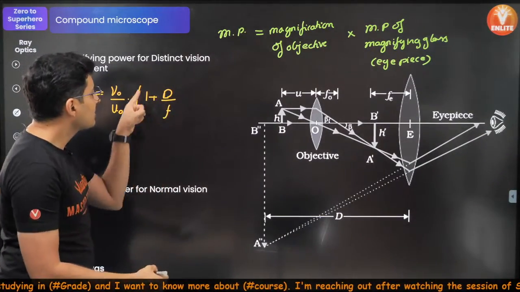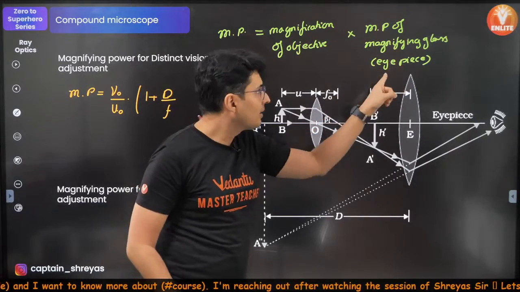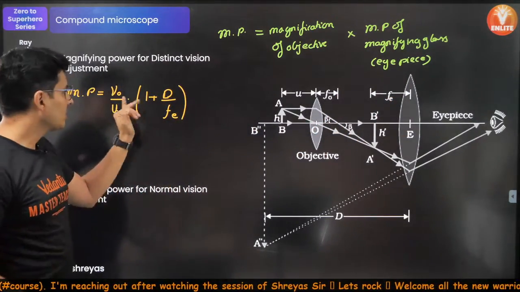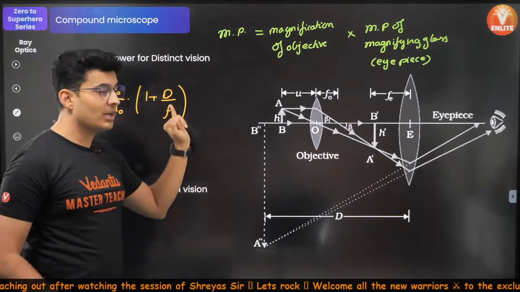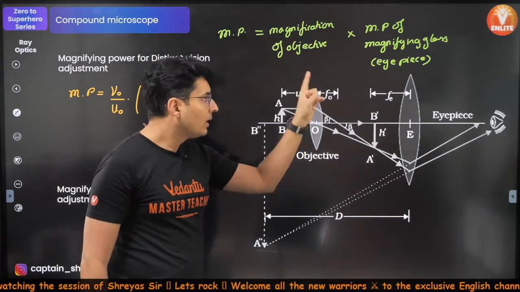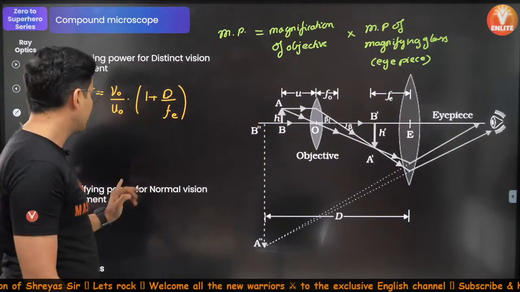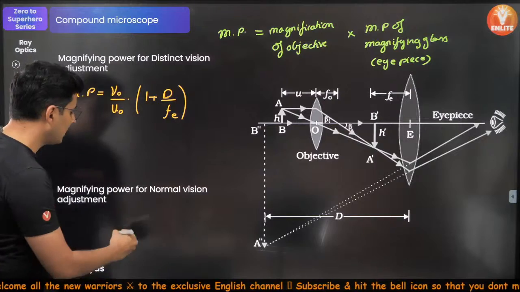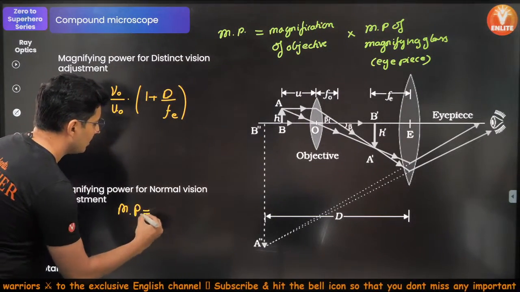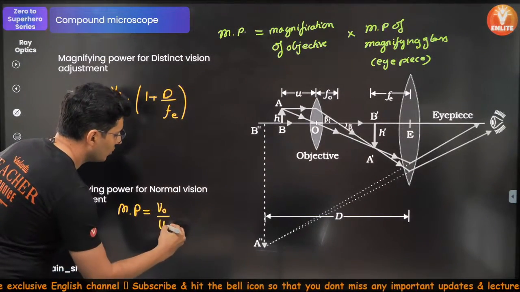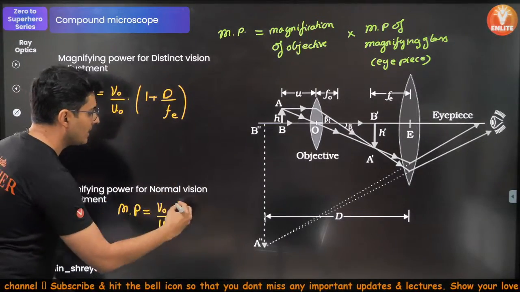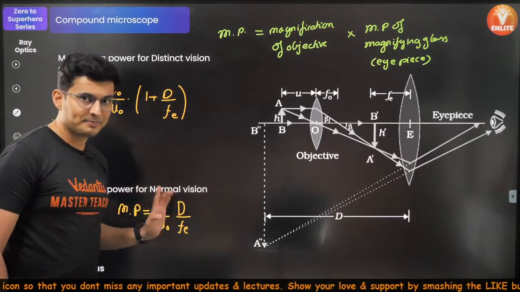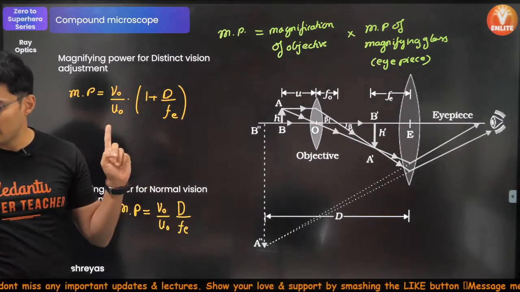But remember, this is the formula of the magnifying glass for the eyepiece, so the focal length of the eyepiece will come over here, not the focal length of the objective. Remember, the eyepiece acts like the magnifying glass. But if the final image is formed very, very far, then the magnifying power comes out to be V0 by U0, and instead of 1 plus D by f, it will be just D by fe. That's it, D by fe. Is that clear, my warriors?